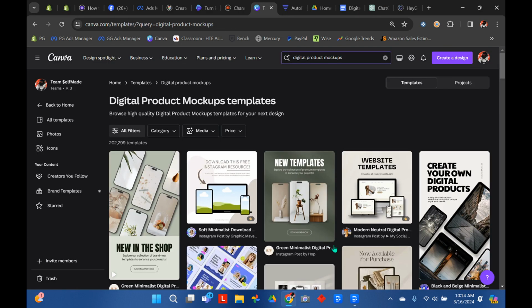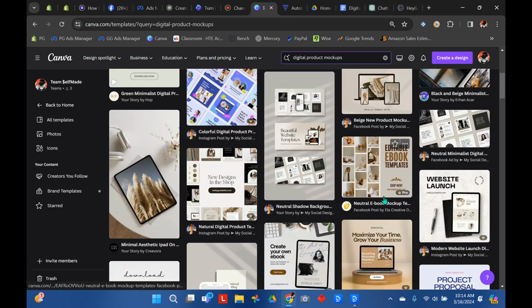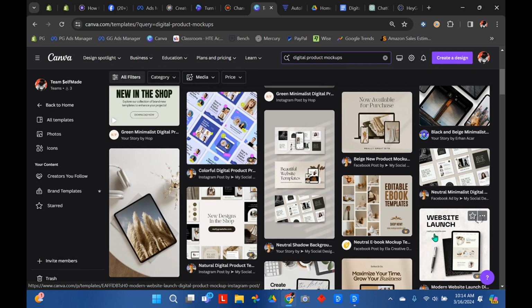So you can type in digital product mockup and you can see all the different ones that you can use for the posts. So when you make a post, you can use these when you're ready to start selling. I advise using all your vertical style videos as providing value and your post as soft selling, not exactly an ad, but it does have a call to action.